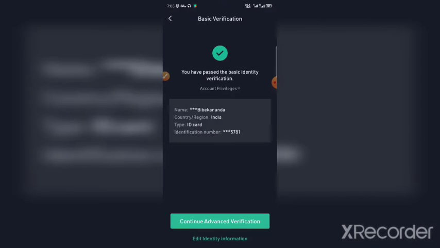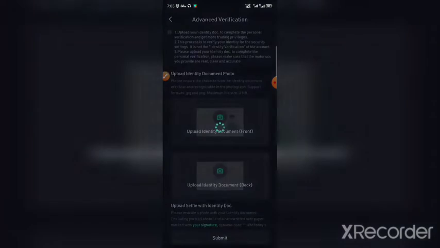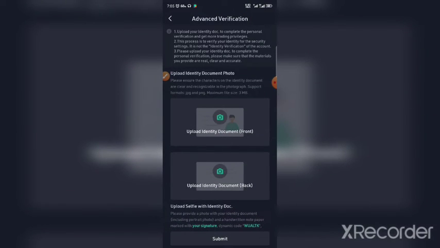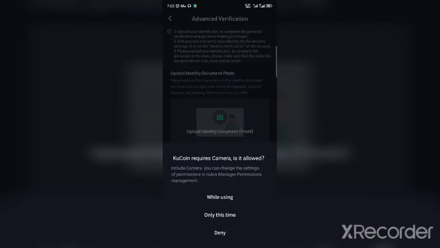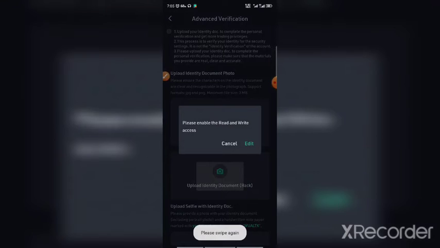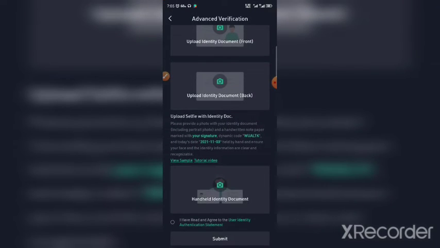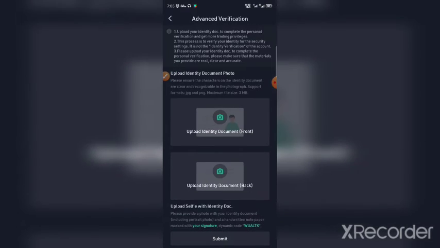You can click on it here, you can see this is the temporary one. When you enter all these particular details, ID details and all, then you click on continue to advanced verification. This is the same thing as in every platform. You need to upload a photo holding your ID in your hand, then the backside photo and front side photo. Then you need to upload your signature, write this, and then upload and submit. That's how the KYC process is.